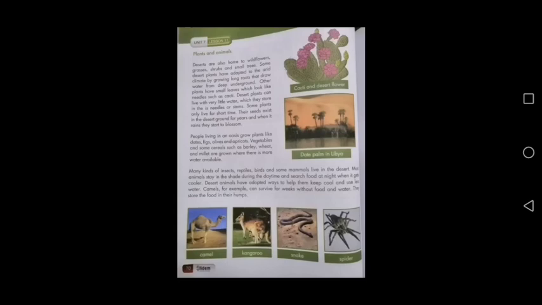Different kinds of animals and insects also live in the desert, and the most common example of the animal which can easily survive in these areas is called camel. Camel is an animal which can survive for weeks without water and food. They store the food in their humps. In this way, they manage to survive in these areas. And there are different other animals which can easily stay in these areas because they can survive with less water and in hot temperature.